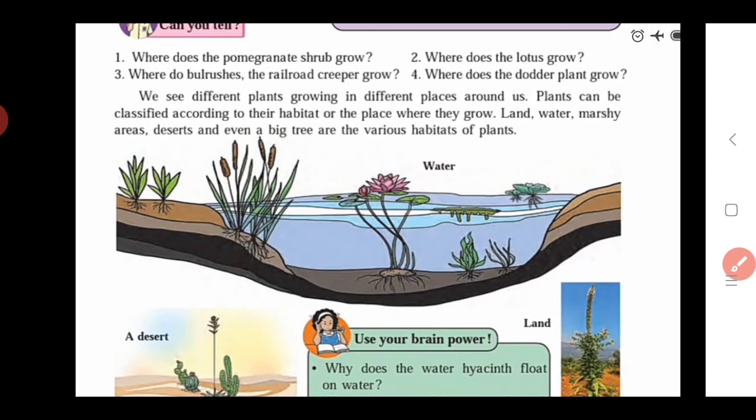Then we see the next point, that is the next classification of plants,